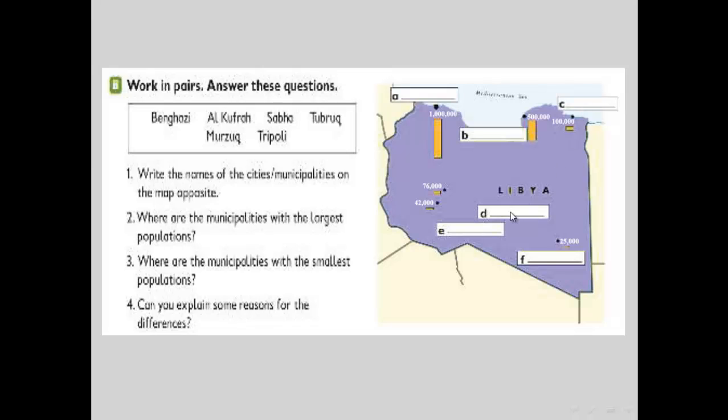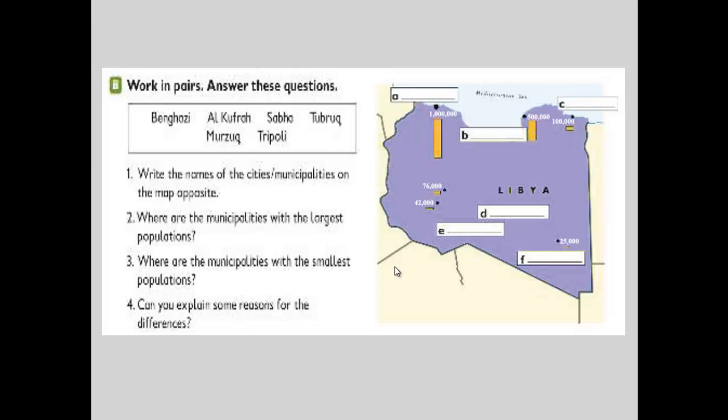D is Sabha, and it's located in the desert of Libya. Number E, in the southwest, we have Morzuk, and finally number F, we have Al-Kufra, the city of Al-Kufra. So we have put all these cities in the correct order.